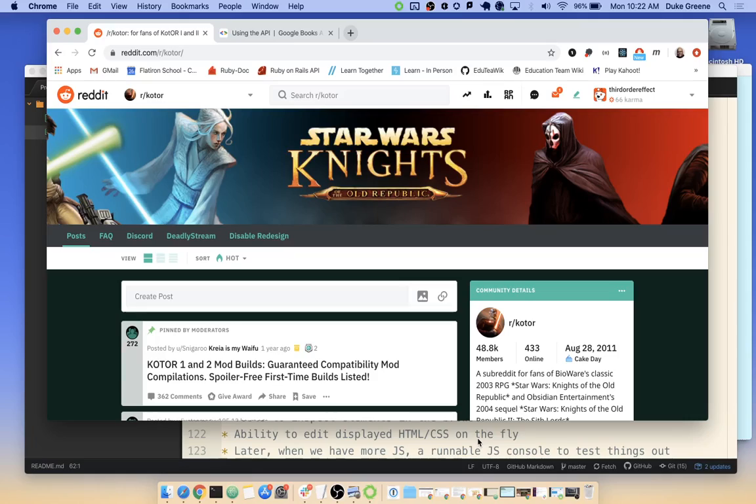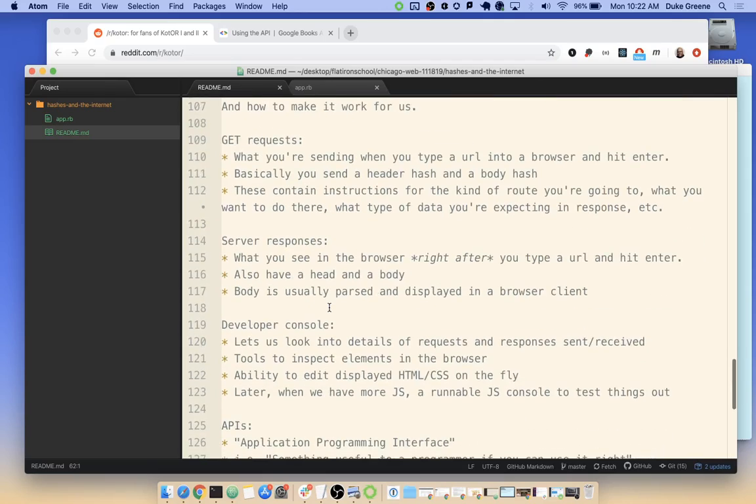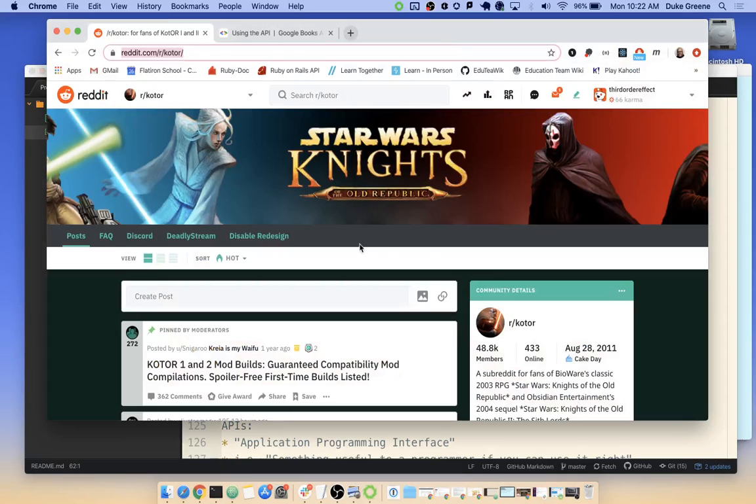And then there's a body of the request, which might reiterate the URL and where I'm going. So all that stuff gets sent over the wire, right? That's a GET request. A server response is what you see in the browser as a result, right? The server has information, and it's been rendered in this browser in some kind of special way.